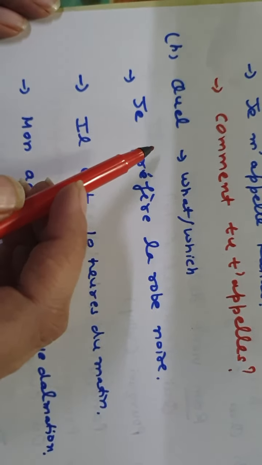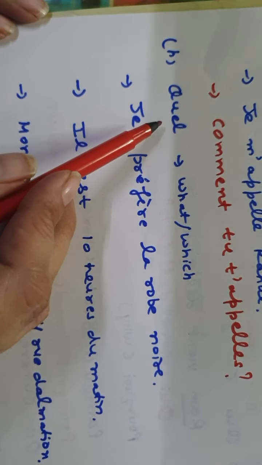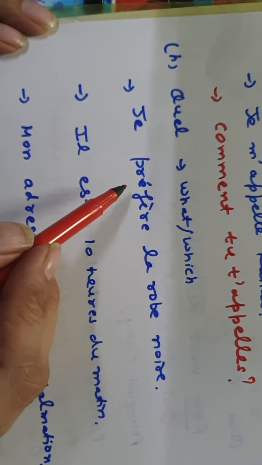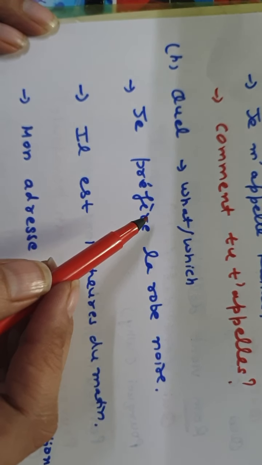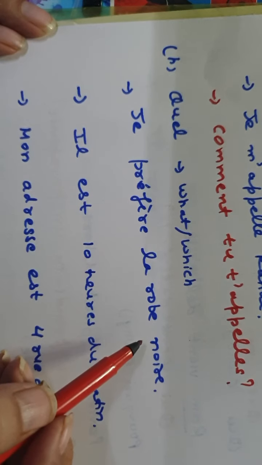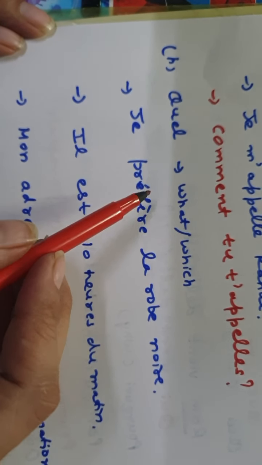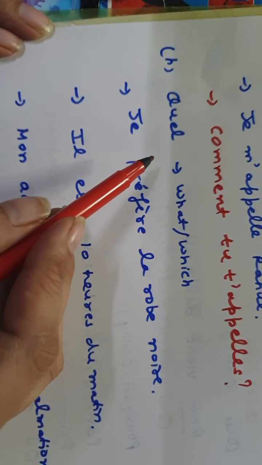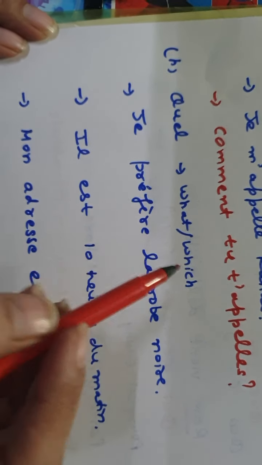Now quel, children get confused between quel and que. Quel is an interrogative adjective, as you know, used where we have been very specific about something. And quel is used with the verb être, and after quel we can only use a noun.